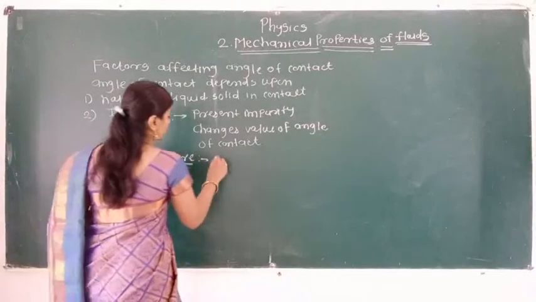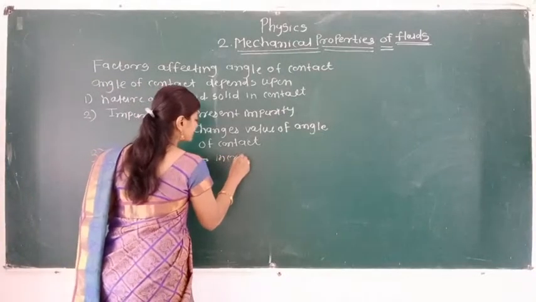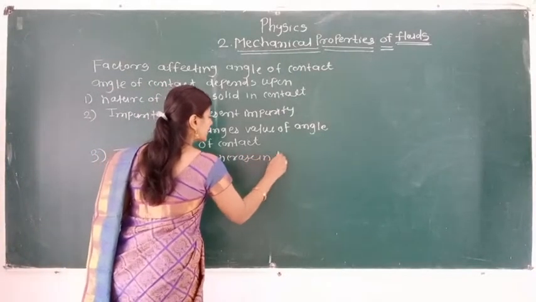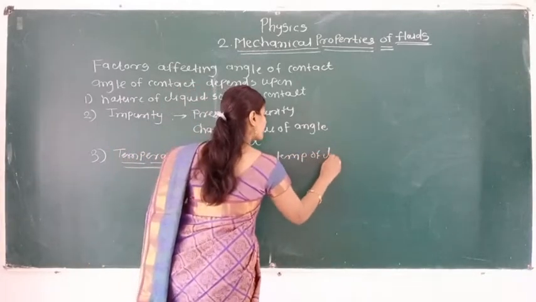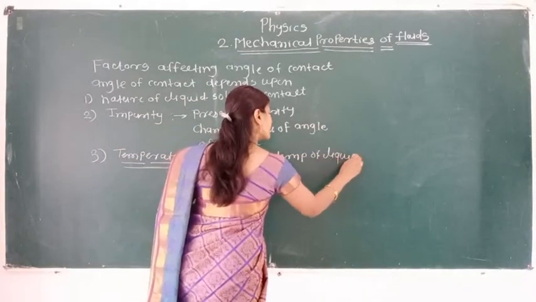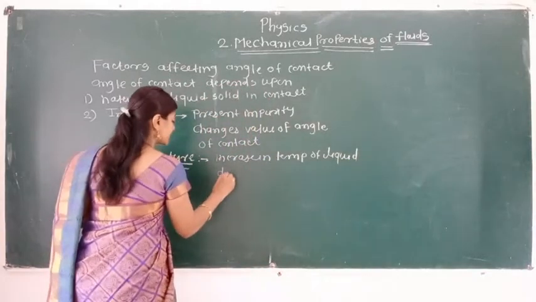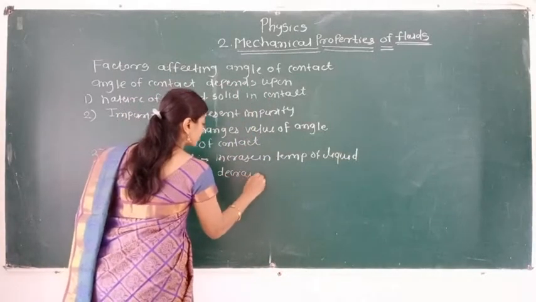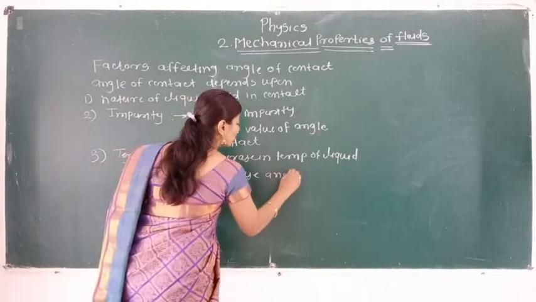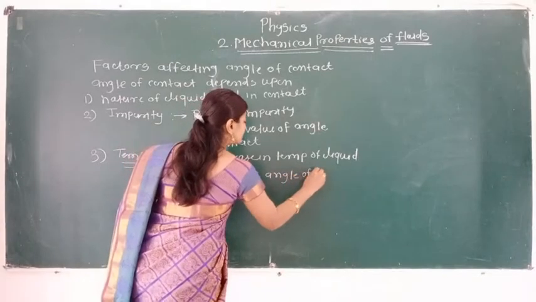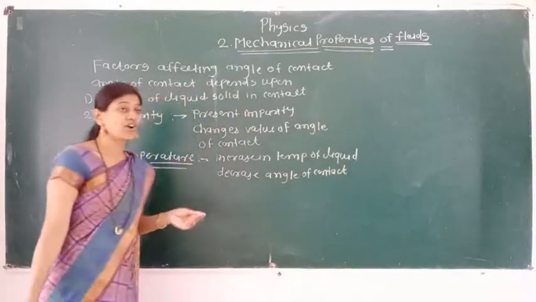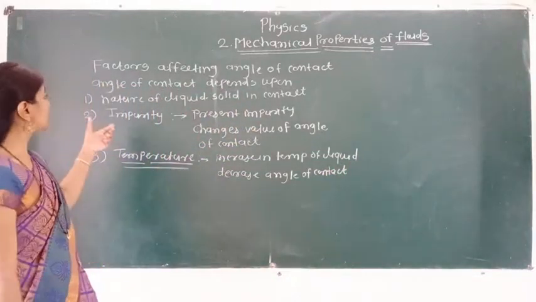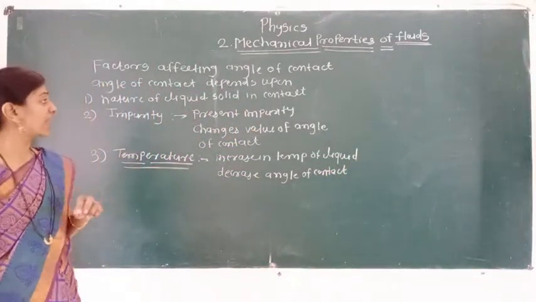So here we can say an increase in temperature of liquid decreases the angle of contact of that pair. So these are the factors affecting the angle of contact.